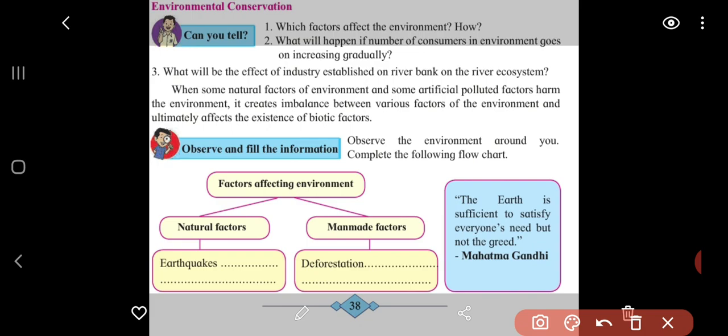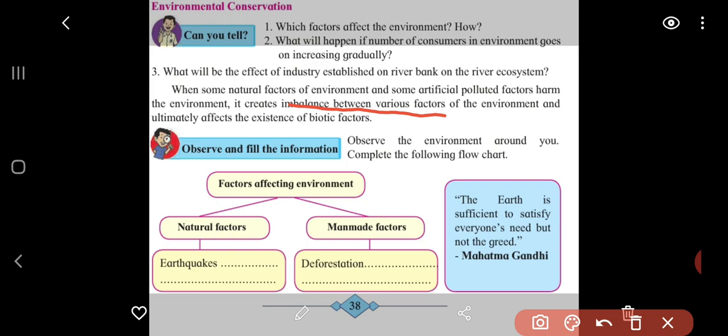This imbalance leads to different problems for the biotic component of this environment. So here one should understand how important environment is for all the biotic factors, whether microorganisms, animals living in water, animals living on land, and we human beings as well.